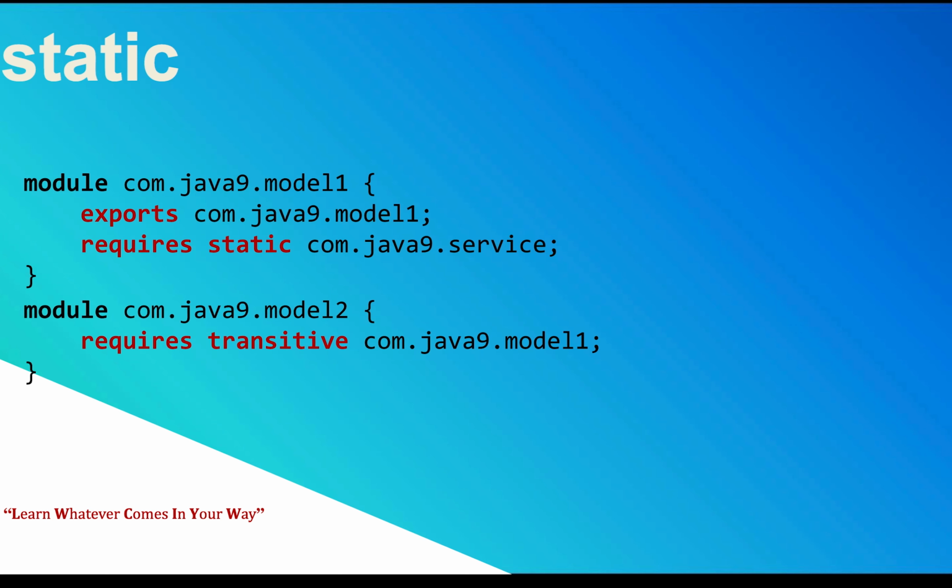And then, what is static? Static is another way of providing your packages or modules. You need some packages or modules to run your code at compile time. But when you're moving to production, at runtime, it may or may not be required. So static is basically telling the compiler it is going to be optional at runtime, but it is necessary at compile time. That is the important purpose of the static keyword.